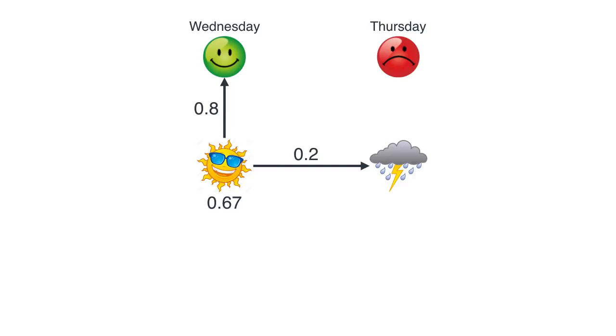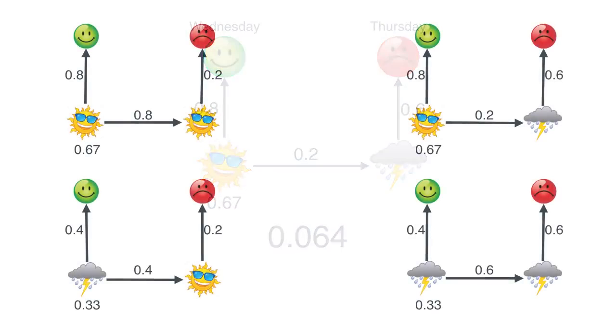And now, given that Thursday was rainy, what's the probability that that made Bob grumpy? We know that is 0.6 because it's the emission probability. And now, by the laws of conditional probabilities, which you may want to check on a sheet of paper, the probability of the whole thing happening is the product of all these, which ends up being 0.064. If you want to work it out by yourself, that's a good exercise.